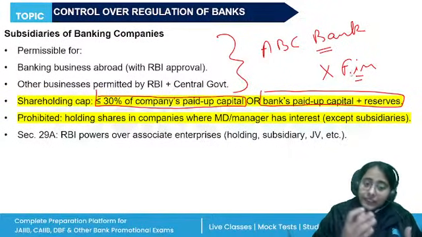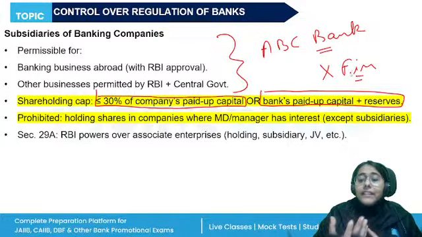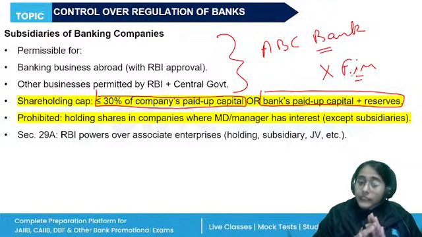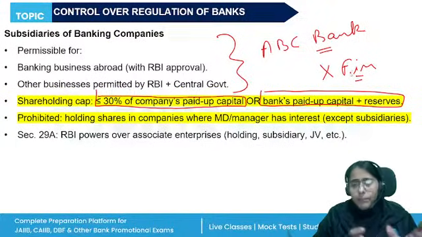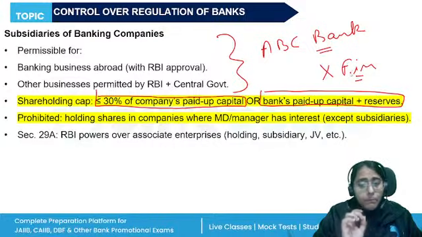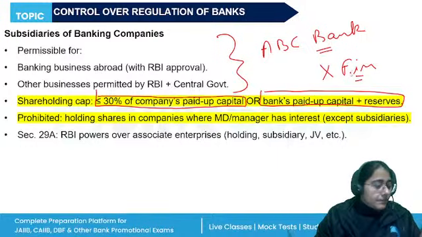Let's say the managing director or the relatives are owning the company. There, the banks cannot hold shares. So, associate enterprises, joint ventures, subsidiary company, all of these are allowed, but there are restrictions over it as per the Banking Regulation Act.